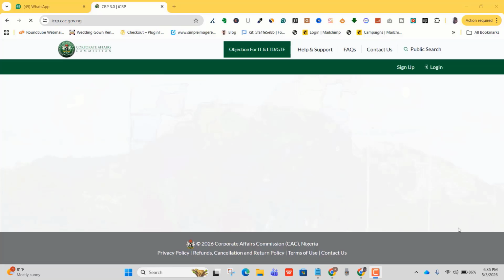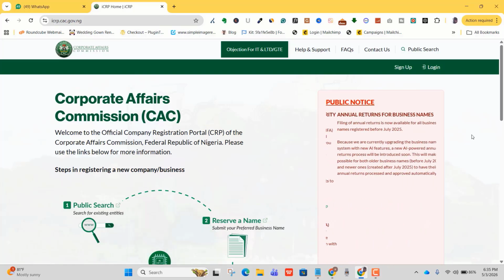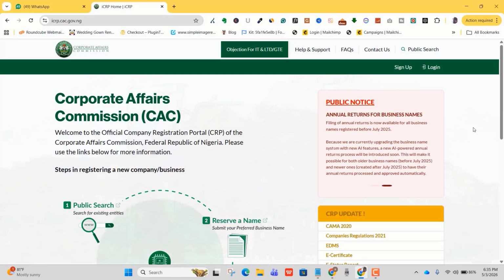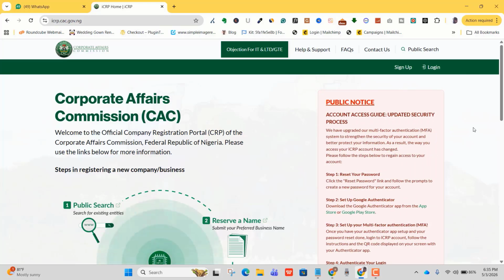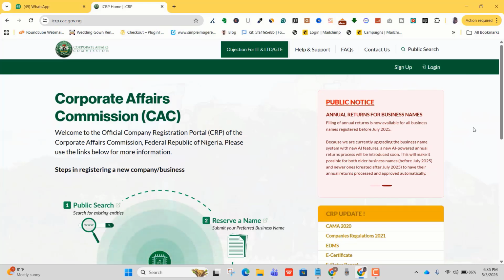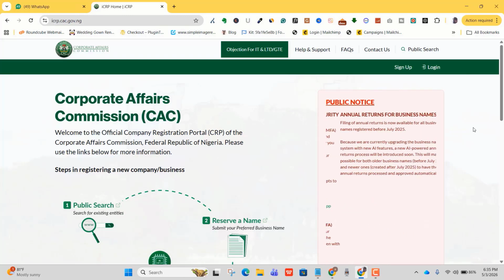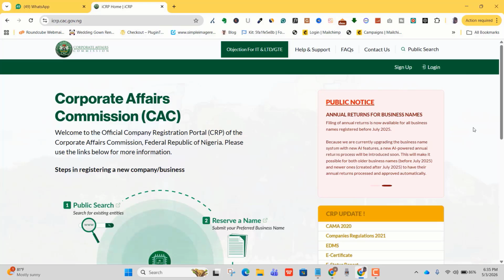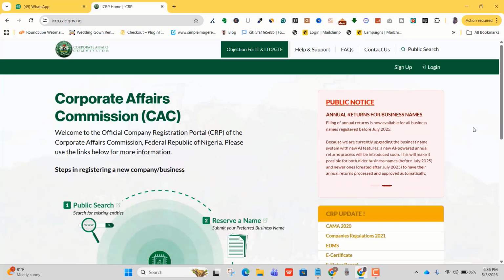Okay, so let me quickly show you how to upload newspaper publication to CAC, and I want to believe that it is those of you that are presently trying to register your NGO with the CAC that will mostly be interested in this video. And it is not only NGO applications that you need to submit newspaper publication for. You need to know that, okay? But then it is the most popular, and it's about the only pre-incorporation application that will require that you submit